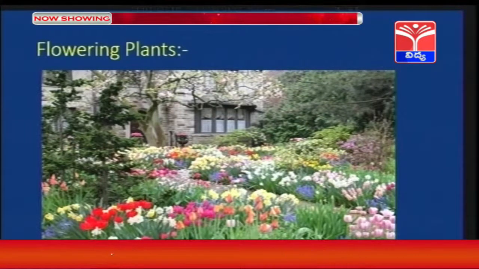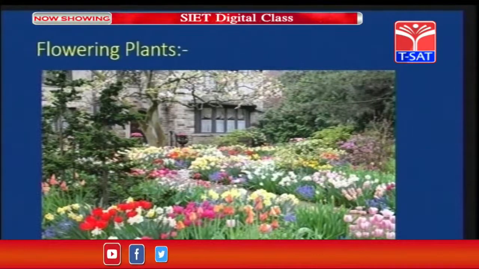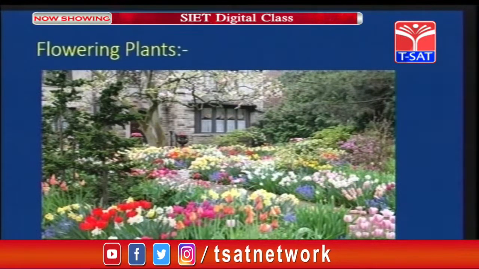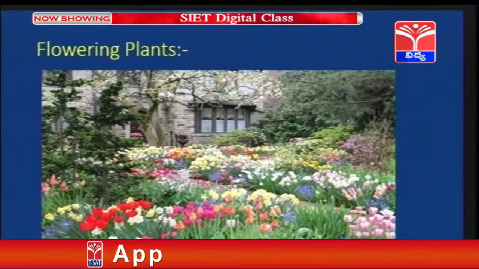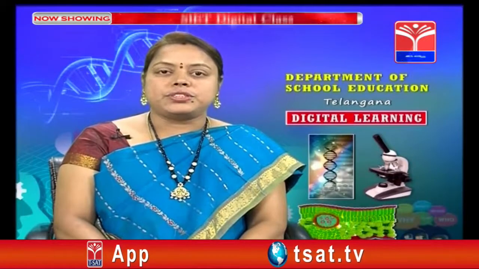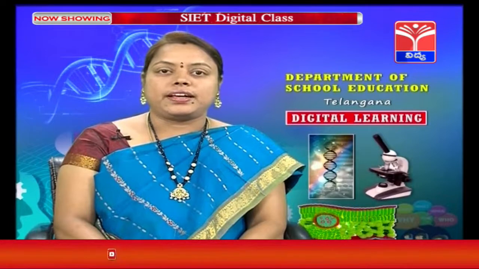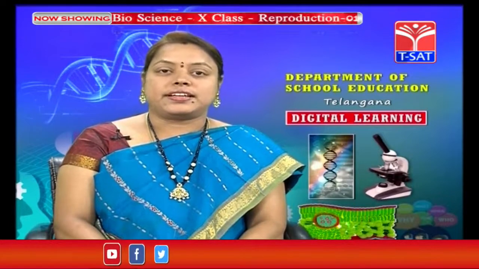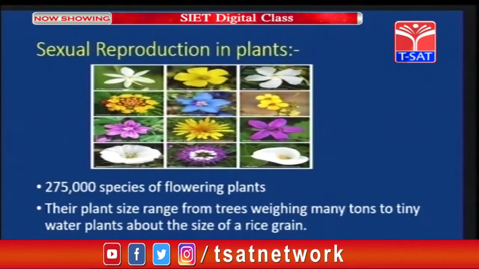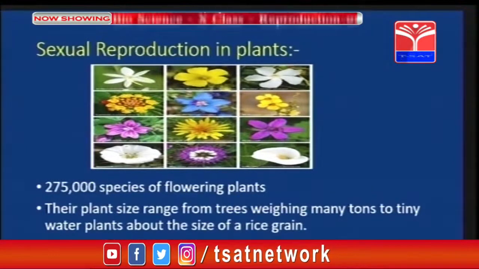Now, the green plants get beauty through these flowers which are very colorful. But do you know, children, the process of reproduction also takes place through these flowers. So, children, flowers add beauty to the plant and also help in reproduction, that is sexual reproduction in plants. When we see this image, we find so many flowers in the image.